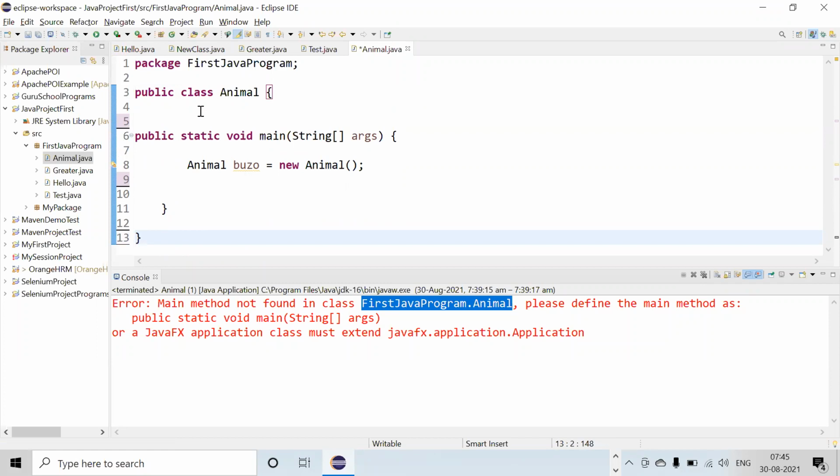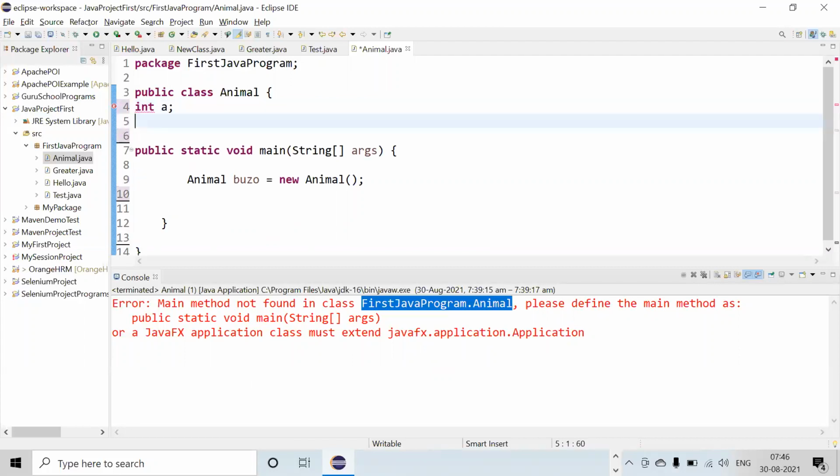Okay, so suppose there are instance variables. Suppose integer age, anything you can write, or string color. Okay, this is the age. Fine. Now in the main method, you don't have these instance variables. These are instance variables, and you want to use them inside your main method. Then how will you do that?